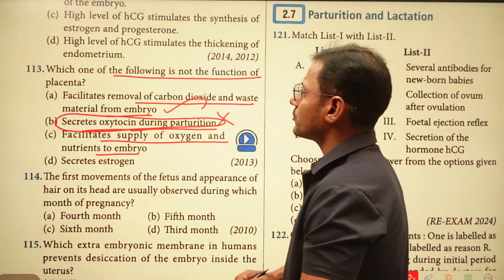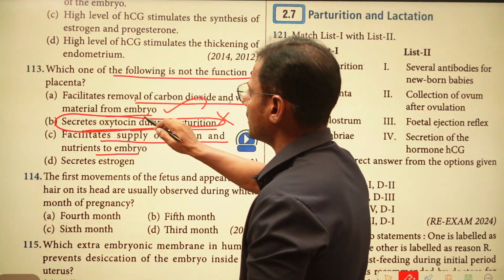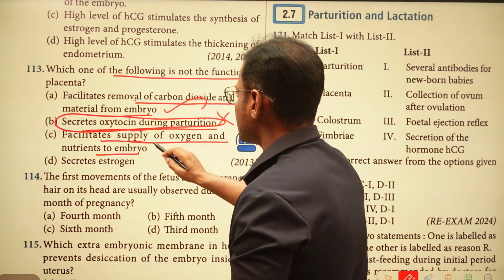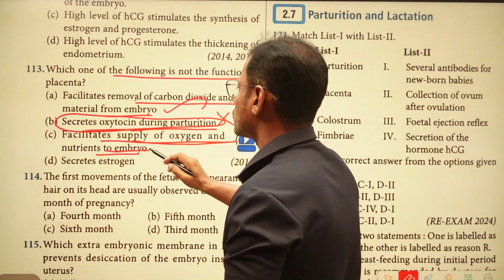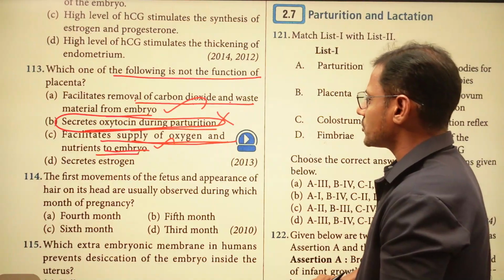So this is also the right option. Facilitate removal of carbon dioxide and waste materials from the embryo. Facilitate supply of oxygen and nutrients to the embryo. So this is also a right option here. So both the options are looking right.